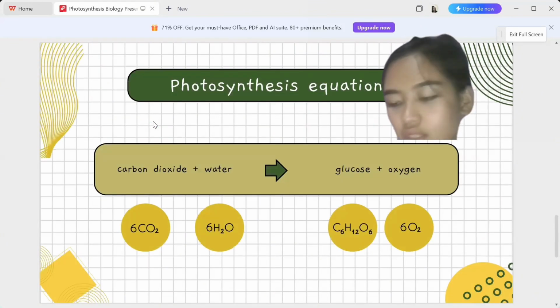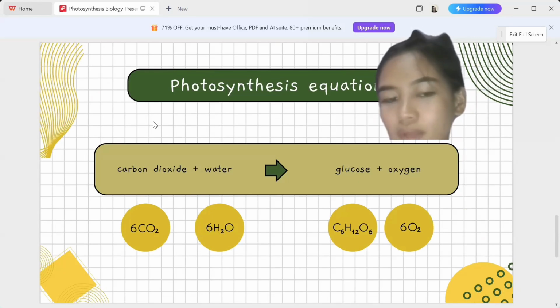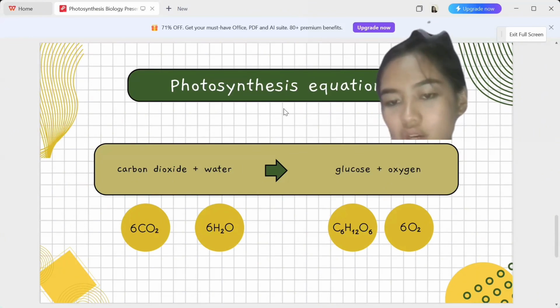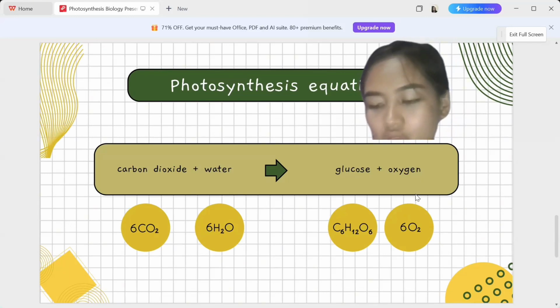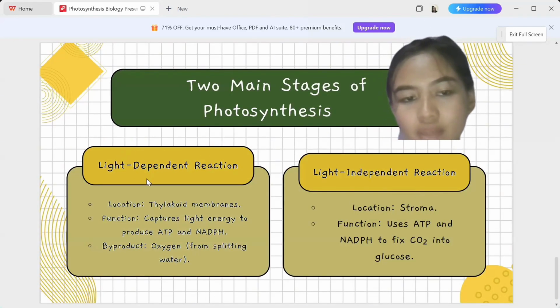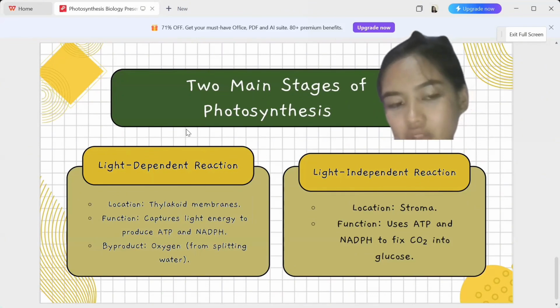So the photosynthesis equation: 6 molecules of carbon dioxide plus 6 molecules of water, using light energy, produce 1 molecule of glucose and 6 molecules of oxygen. So there are two main stages of photosynthesis. We have the light-dependent reaction and light-independent reaction.